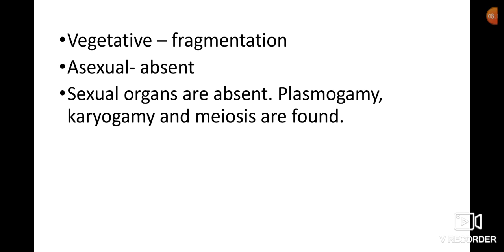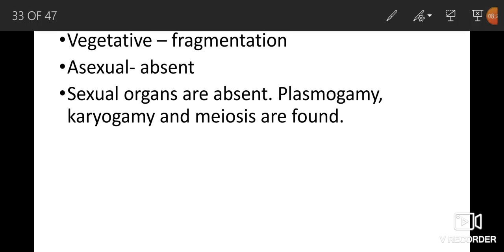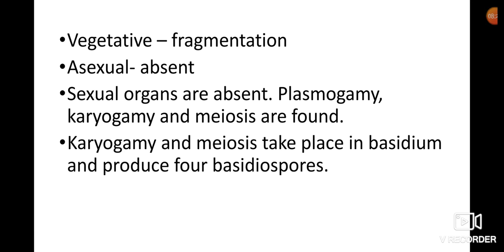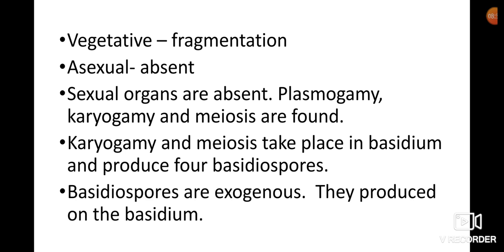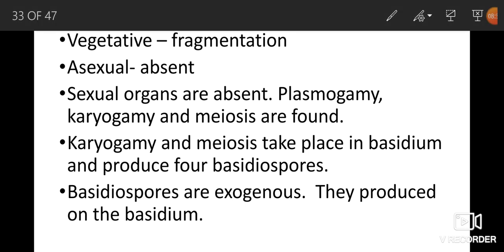These basidiospores are formed in the fruiting body, that is the basidiocarp. These basidiospores are exogenous. So karyogamy and meiosis take place in the basidium, and they produce 4 haploid basidiospores. They form outside the basidium or on the basidium, so they are exogenous.